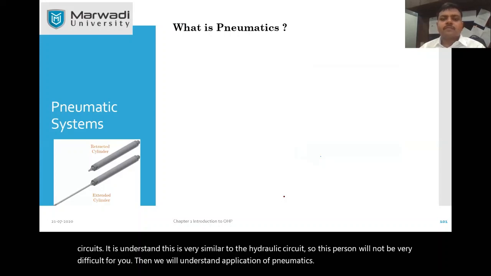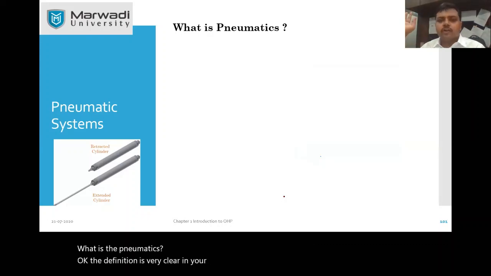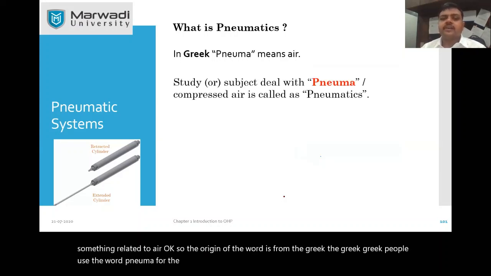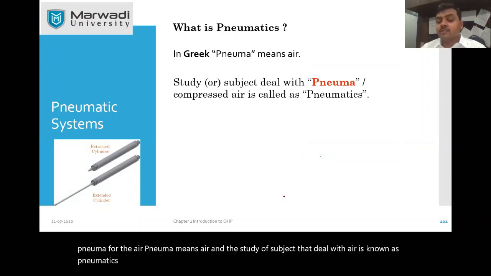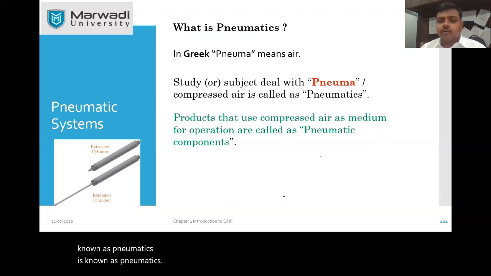So what is pneumatics? First of all, the definition should be very clear in your mind. I think you all know that pneumatics is something related to air. The origin of the word is from the Greek. The Greek people used the word pneuma for air. So pneuma means air, and the study of the subject that deals with air, or with pneuma, is known as pneumatics. Products that use compressed air as a medium for operation are called pneumatic components, and we are going to study about this.